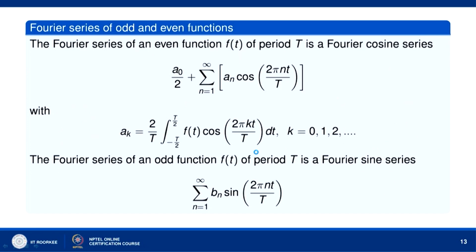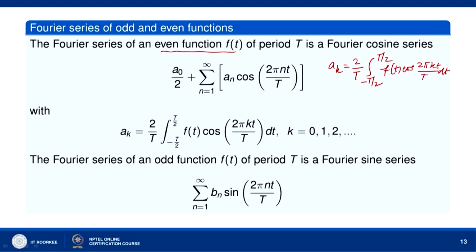Okay, now let us see the Fourier series of an even function f(t) of period T is a Fourier cosine series. As I said just now, if f is an even function, then we will have a_k equal to 2/T times the integral from -T/2 to T/2 of f(t) cos(2πkt/T) dt.